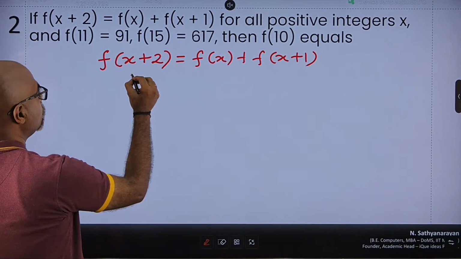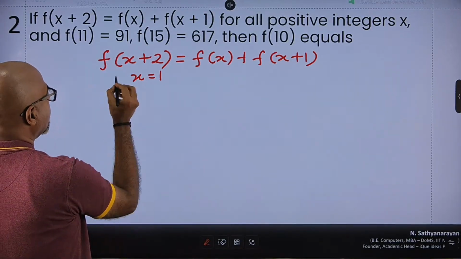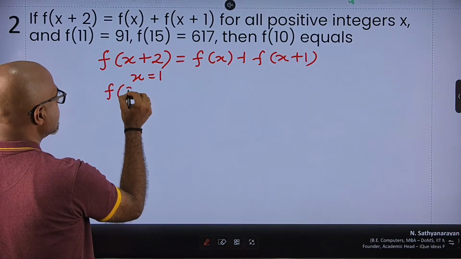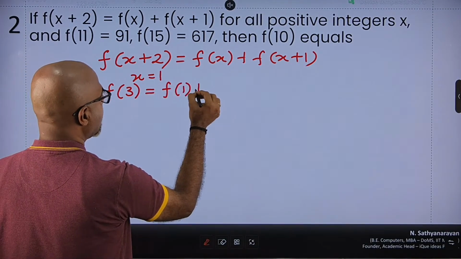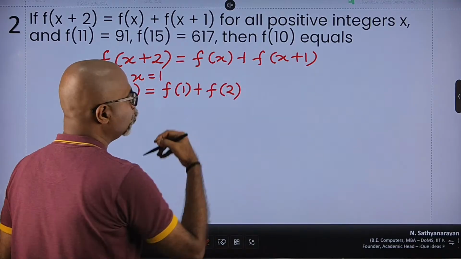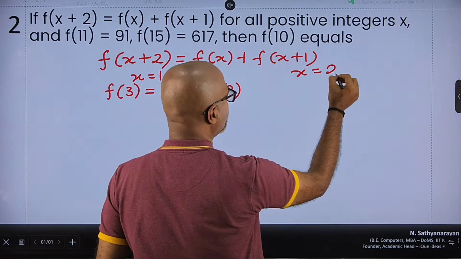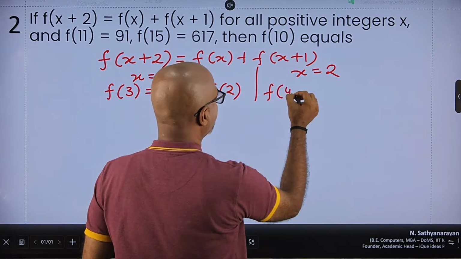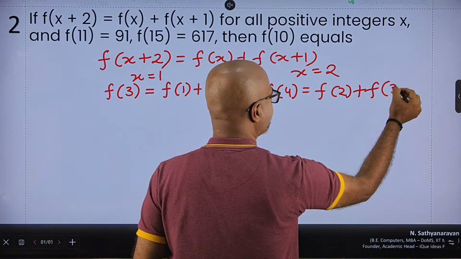If I substitute the value of x is equal to 1, then f of 1 plus 2, that is f of 3, is equal to f of 1 plus f of 2. If I substitute the value of x is equal to 2, then I get f of 4 is equal to f of 2 plus f of 3.